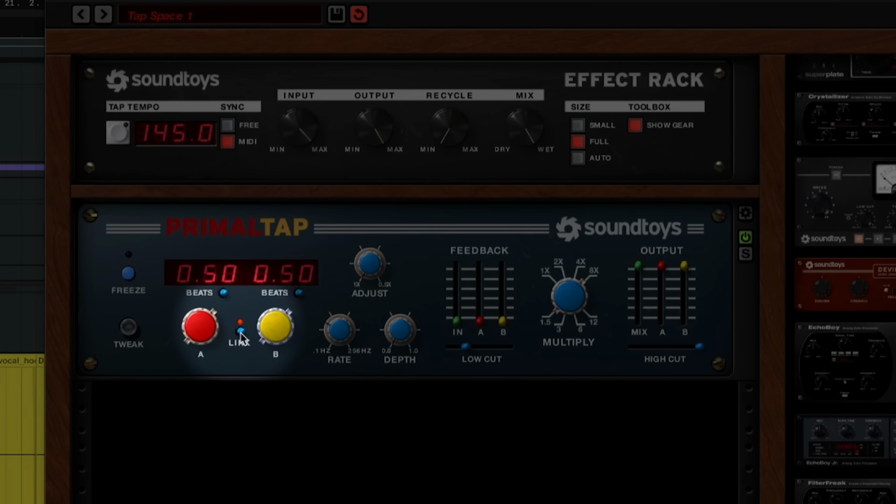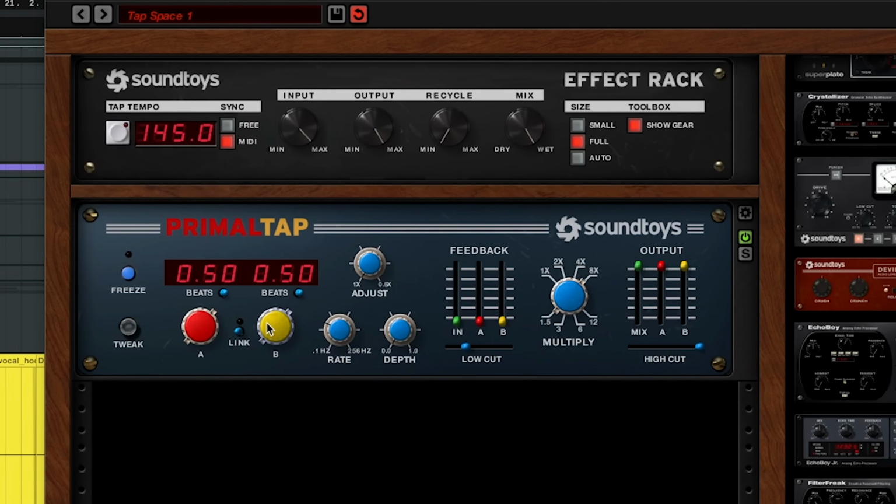I want more stereo width. If the singer feels lost tonight, the listener should feel like they're in a space that's big enough to get lost in. Disabling the link allows the left and right side to have their own delay times.